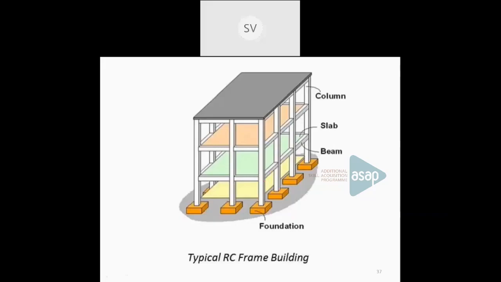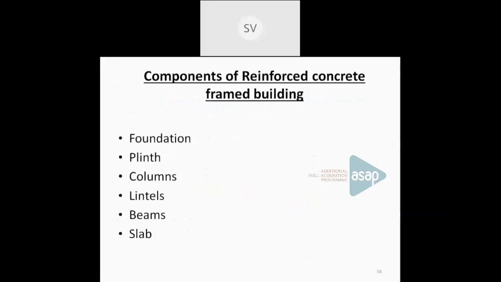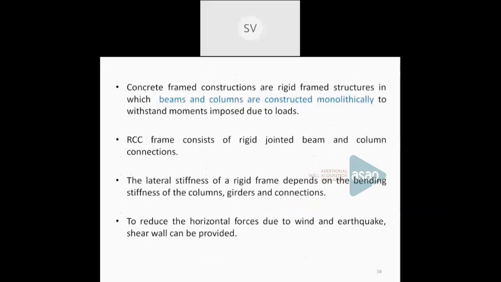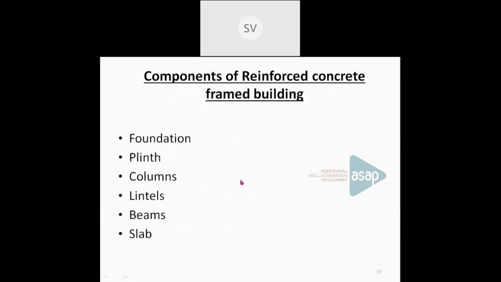So an RC building can act as a rigid structure. Beams and columns are constructed monolithically. Okay, and the stiffness of the frame depends upon the bending stiffness of the columns as well as beams and the connection between them, beams and columns. Okay. Now, these are the components of a reinforced concrete frame building. Now, the first part is the foundation. Foundation, this red shade indicates the foundation. These are the foundations provided for this particular building.